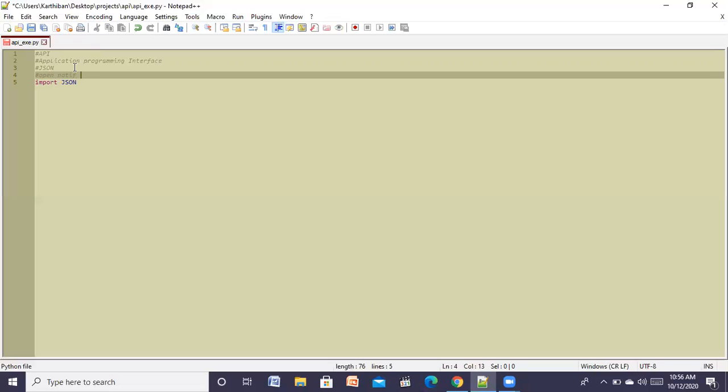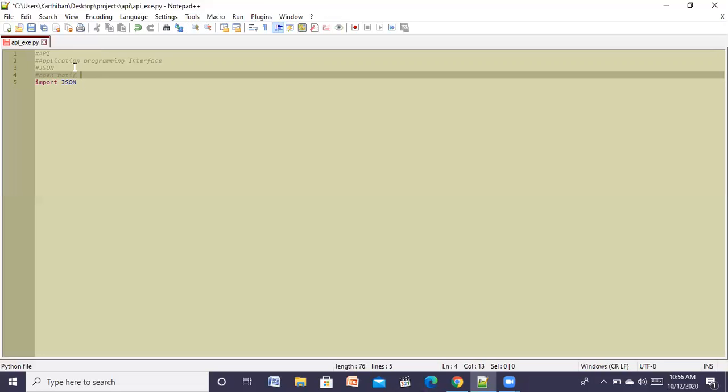This is an open source API where you can fetch data directly. It contains NASA's data, where you can locate the International Space Station and see how many people are currently in space. Those kinds of data we can fetch.